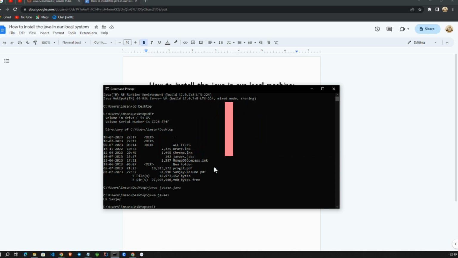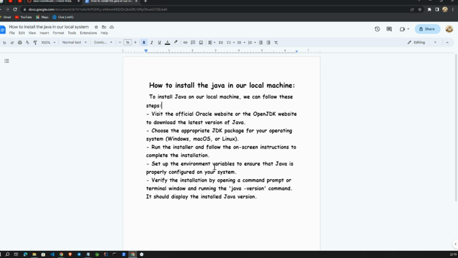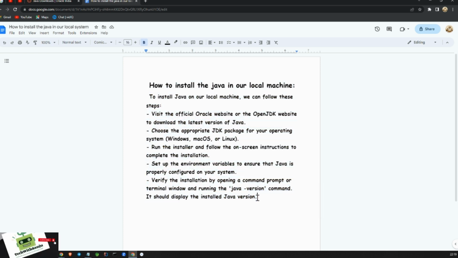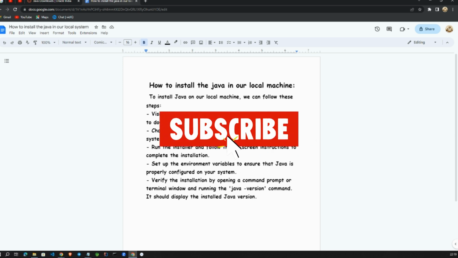Like that, you need to install it on your local system. This is how the flow goes. You can install it according to this script also. You can take screenshots, or else you can get the video also.